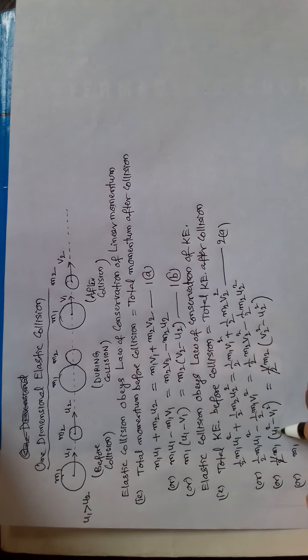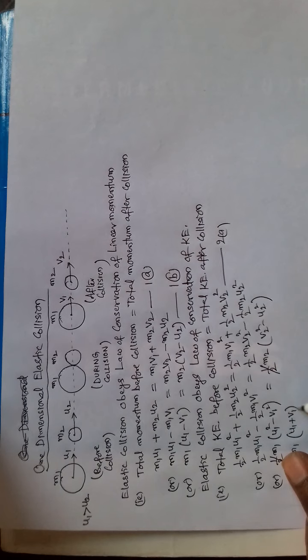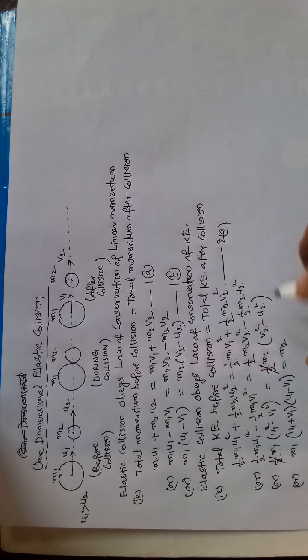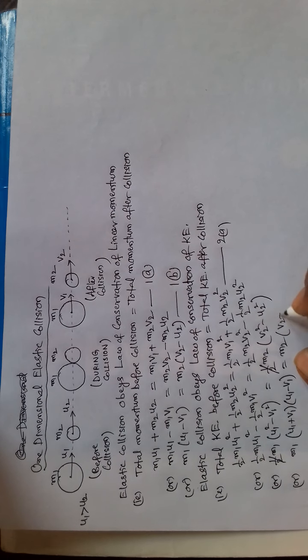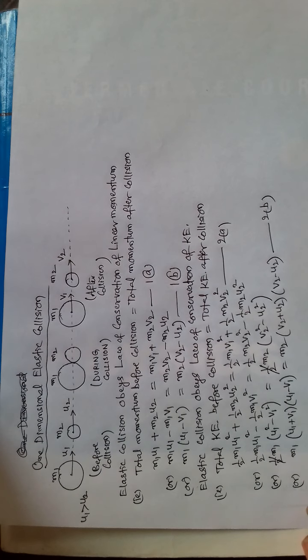This is in the form a square minus b square, a plus b into a minus b. Suppose this is 2b.